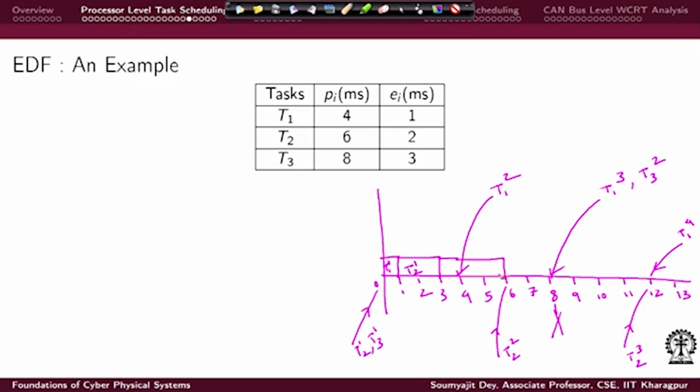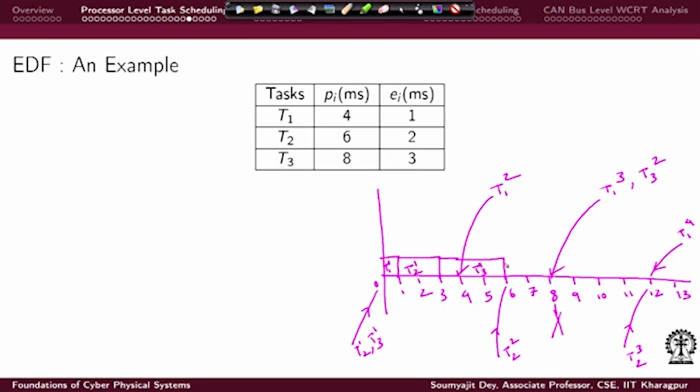So, I will just let it consume this time scale and T3's first instance will just end. As you can see, T3's second instance, I will just repeat, is going to come here at 8 and T1's. So, that is the deadline of T3's current instance, the deadline is this, and for T1's second instance, which came in between, the deadline is this. So, I am not preempting at all. This is a key difference here with respect to EDF. Nobody misses their deadline and T3's first instance gets executed.